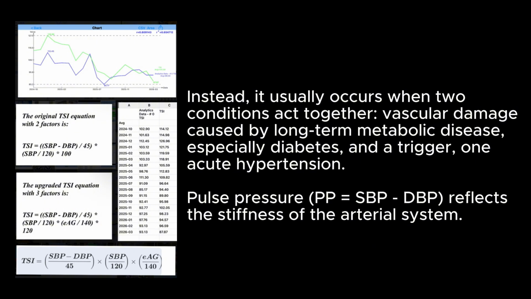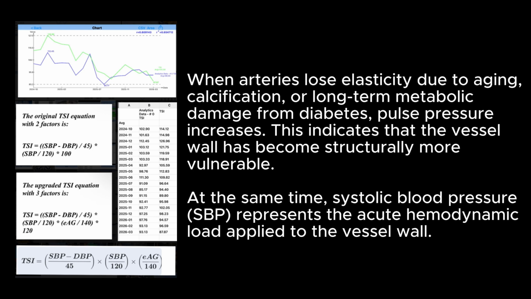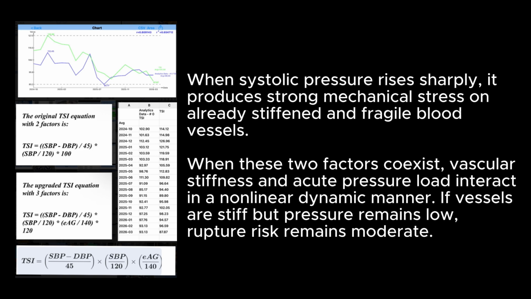trigger, one acute hypertension. Pulse pressure PP equals SBP minus DBP and reflects the stiffness of the arterial system. When arteries lose elasticity due to aging, calcification, or long-term metabolic damage from diabetes, pulse pressure increases. This indicates that the vessel wall has become structurally more vulnerable. At the same time, systolic blood pressure SBP represents the acute hemodynamic load applied to the vessel wall. When systolic pressure rises sharply, it produces strong mechanical stress on already stiffened and fragile blood vessels.